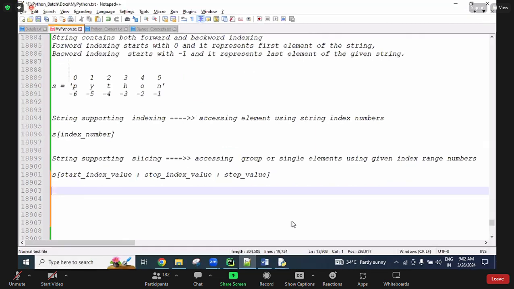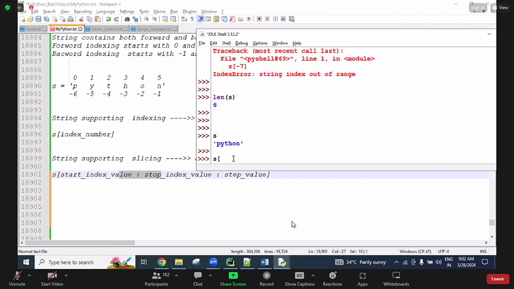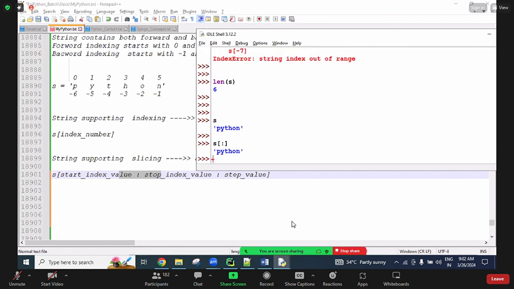Everyone remember, slicing is written with the colon. Now, start index value 0, colon, or else simply I'm giving a colon only. If I use it like that, it means start value is not given and end value is also not given. If not given, starting from 0 up to the available length we get. The available length is 6, up to the 5th index, so the entire string we get as it is.